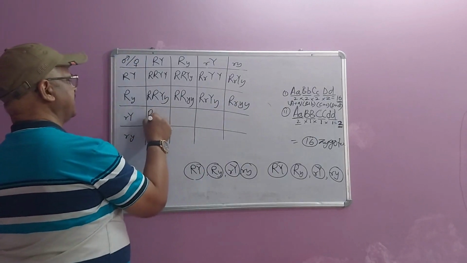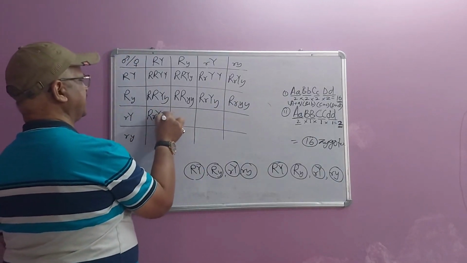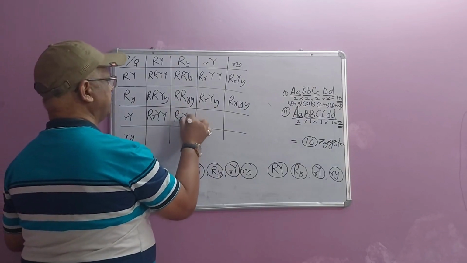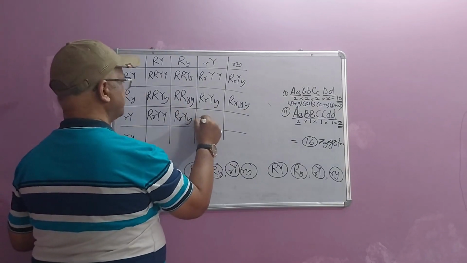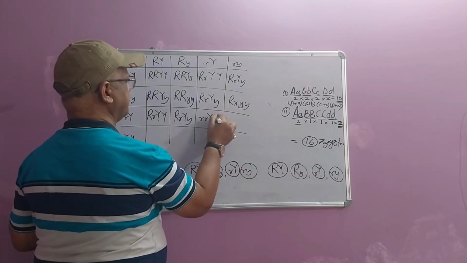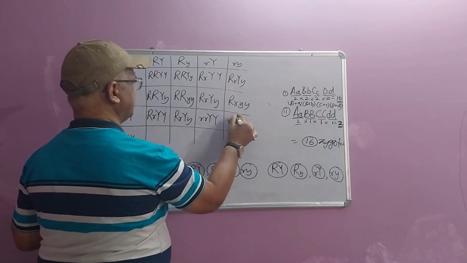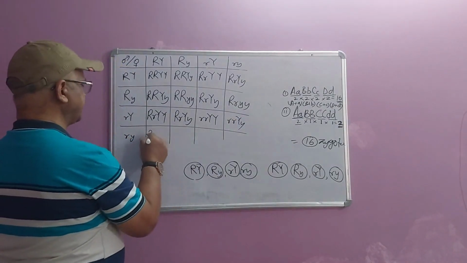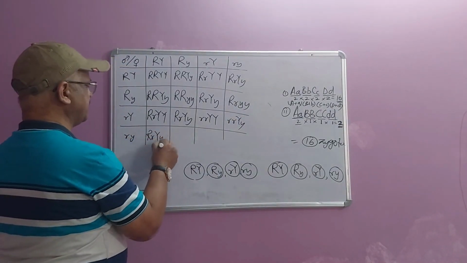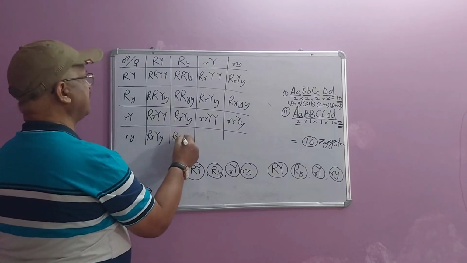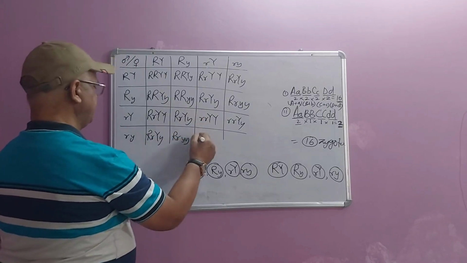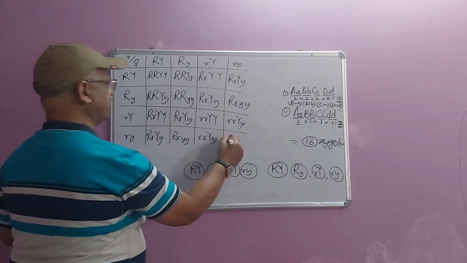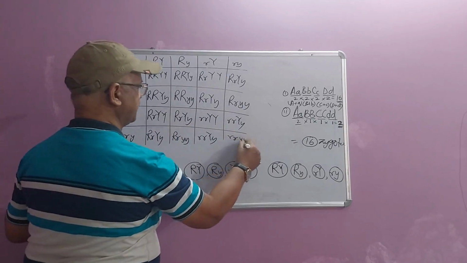At this point, capital R small r, capital Y capital Y; capital R small r, capital Y small y; small r small r, capital Y capital Y; small r small r, capital Y small y. At this point, capital R small r, capital Y small y; capital R small r, small y small y; small r small r, capital Y small y; small r small r, small y small y.